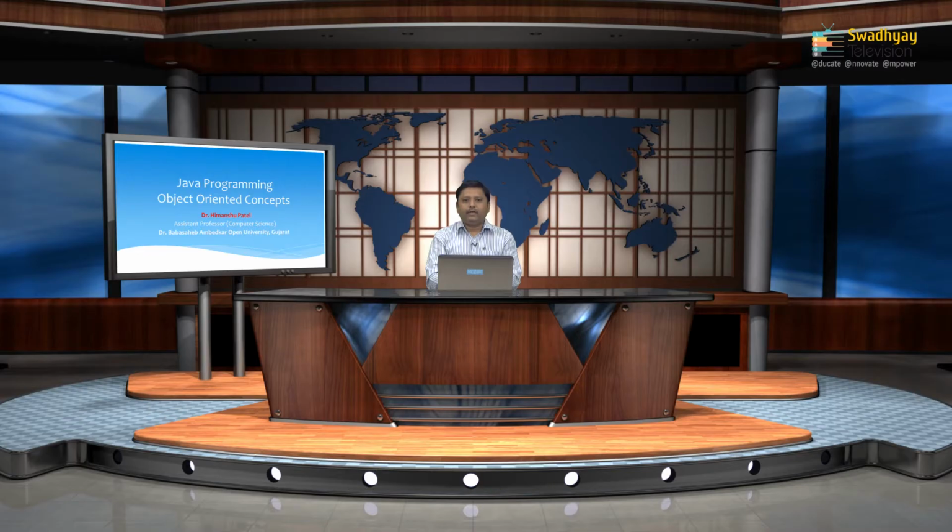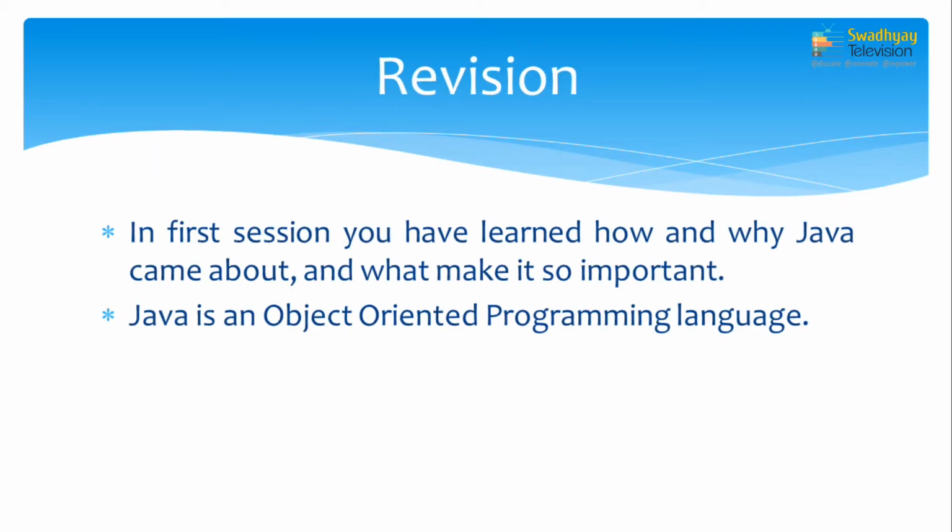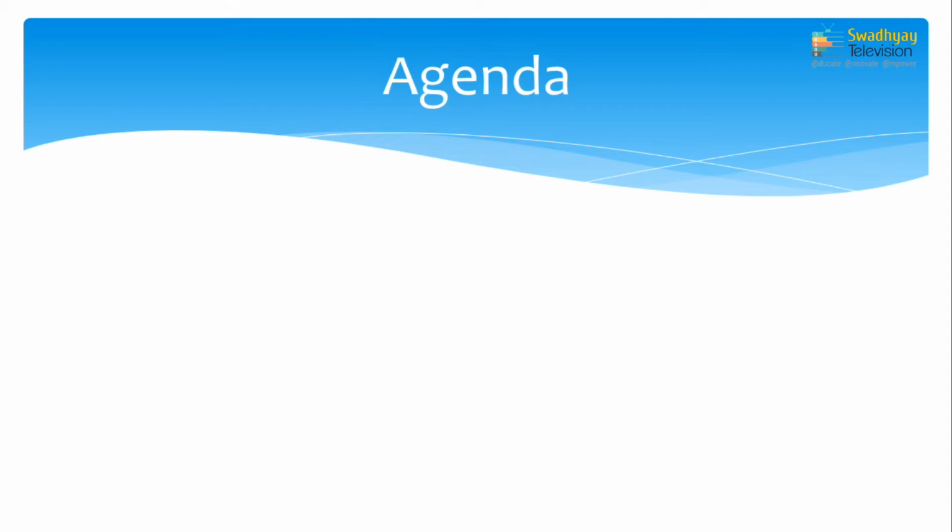Before we start, let us have a glance over the last lecture's details. In the last session, you learned how and why Java came about and what makes it so important. We also discussed some of the features of Java and learned that Java is an object oriented programming language. Today our topic is all about object oriented concepts.